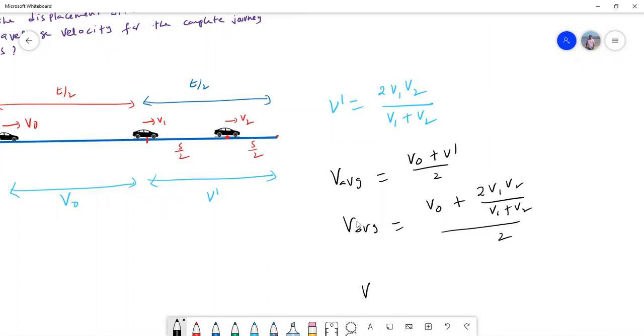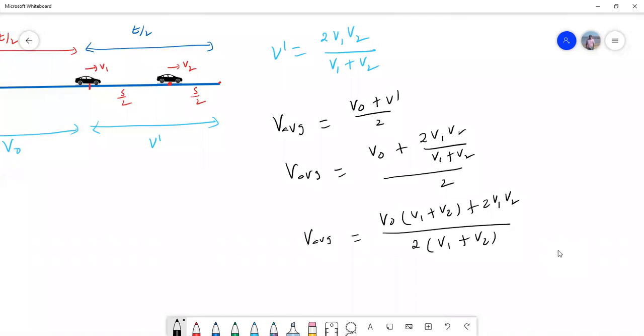If I simplify that, v average is v naught into (v1 plus v2) plus 2v1v2, by 2 times (v1 plus v2). This is the required answer for the problem.